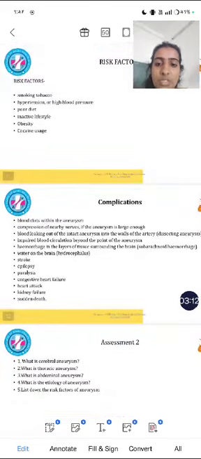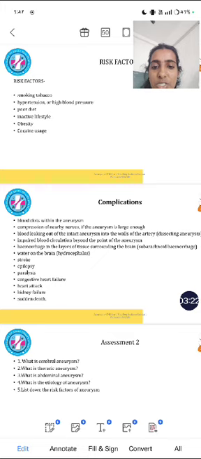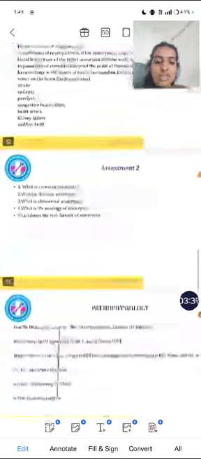The complications of aneurysm are blood clots within an aneurysm, compression of nearby nerves if the aneurysm is large enough, blood leaking out of the intact aneurysm in the wall of the artery, impaired blood circulation beyond the point of the aneurysm, hemorrhage in the layer of tissue surrounding the brain, subarachnoid hemorrhage, water on the brain, hydrocephalus, stroke, epilepsy, paralysis, congestive heart failure, heart attack, kidney failure, and sudden death.